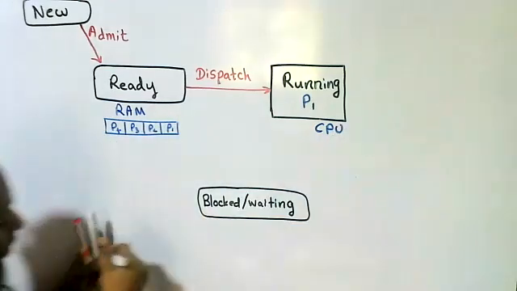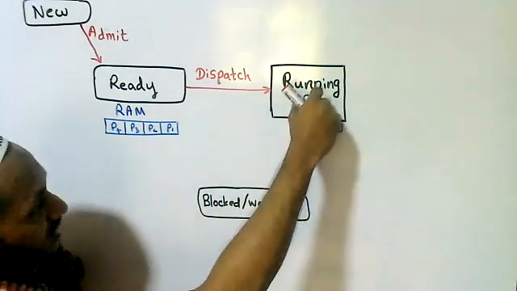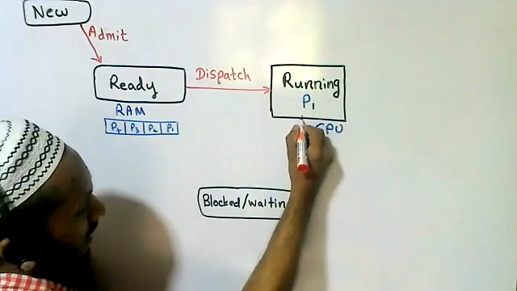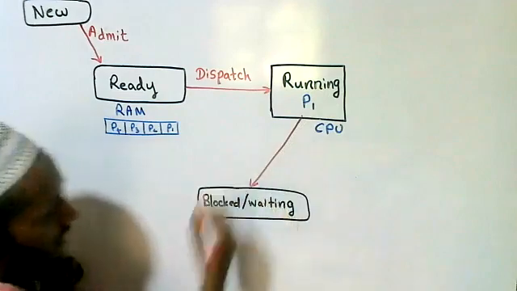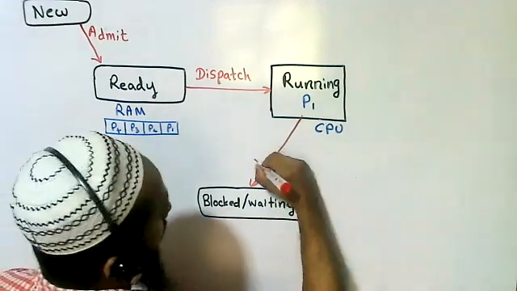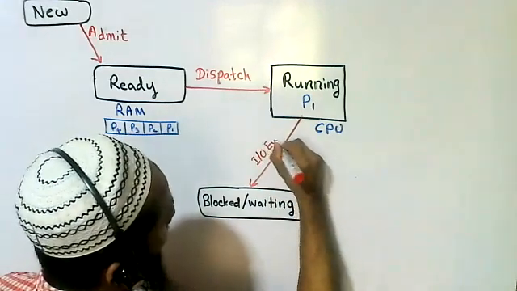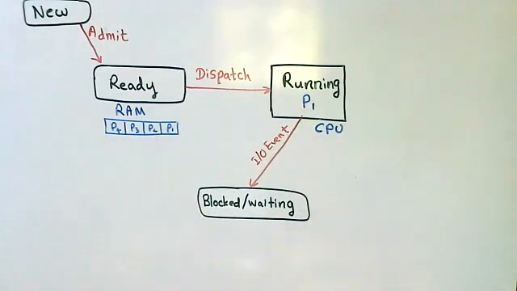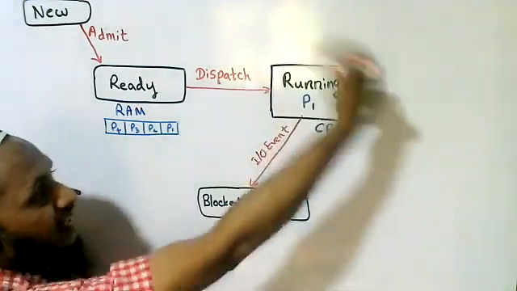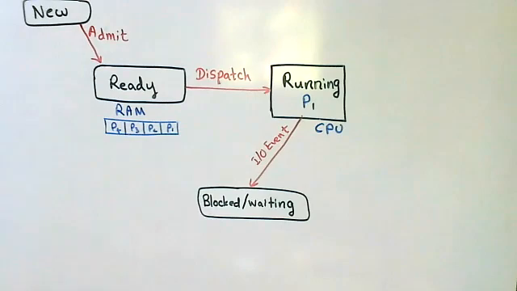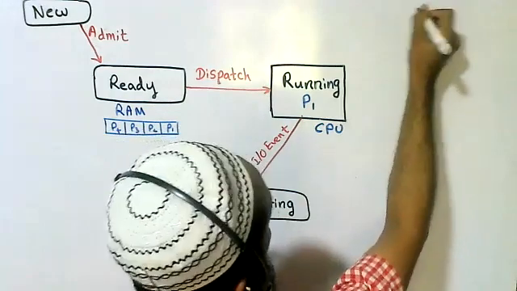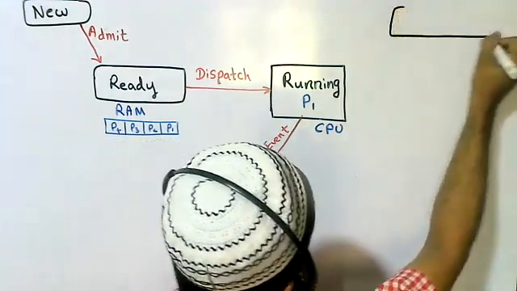Whenever a process is executing on the CPU, if that particular process needs an input output event, it comes to the blocked state, even we can say waiting state. And if a running process completes its execution, it goes to the terminated state.